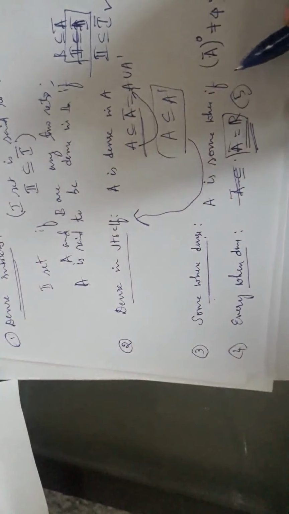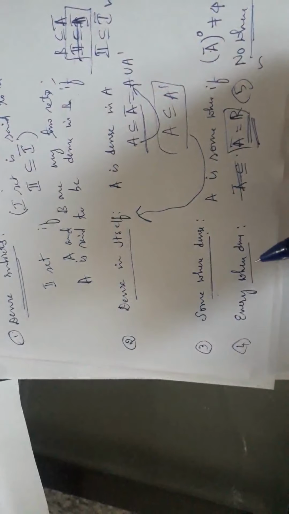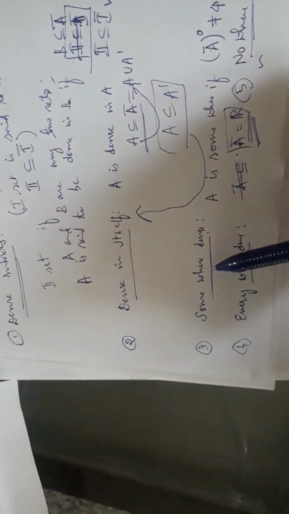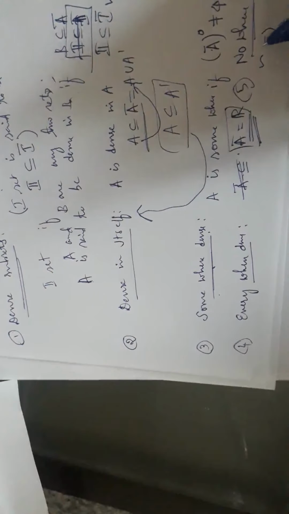Next is nowhere dense. Nowhere dense is the negation of somewhere dense, or else the negation of everywhere dense. That means nowhere can you find this somewhere dense. Nowhere dense means the interior of A bar must be empty. Then we say that it is nowhere dense.